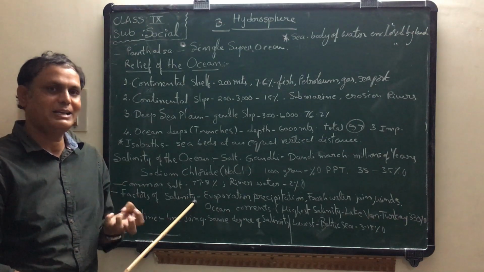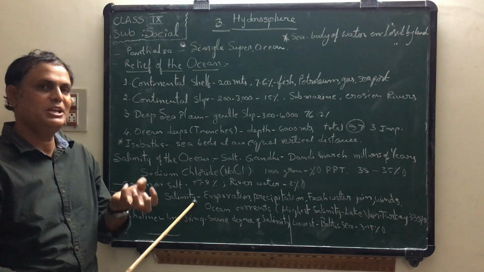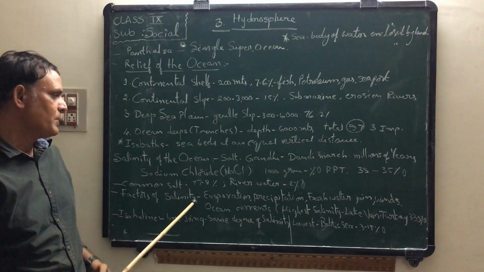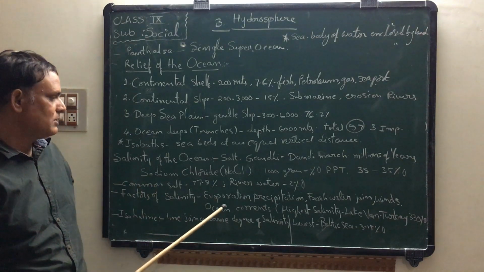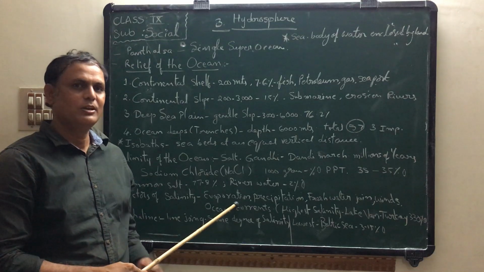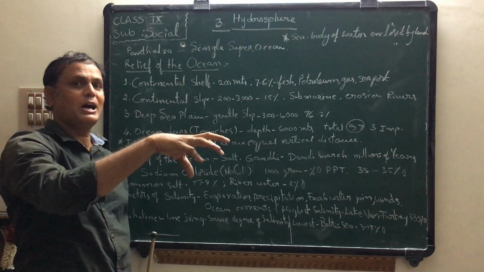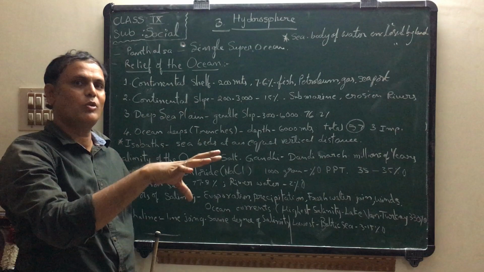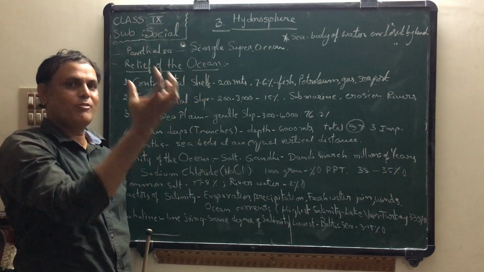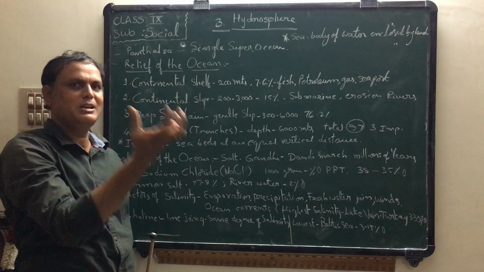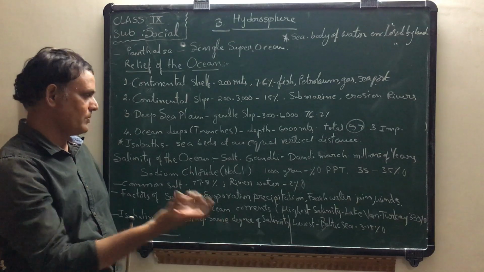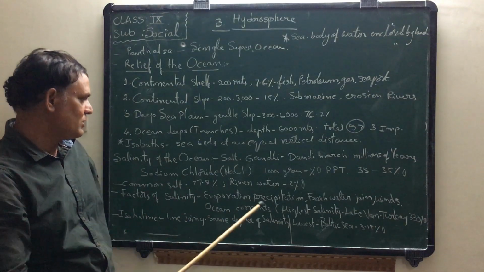Next one, factors of salinity. What are the main factors of salinity in sea water and oceanic water? The first one is evaporation. When the sun shines upon the sea water and oceanic water, the water evaporates. When water evaporates continuously for many millions of years, the minerals remain in the oceans and seas.